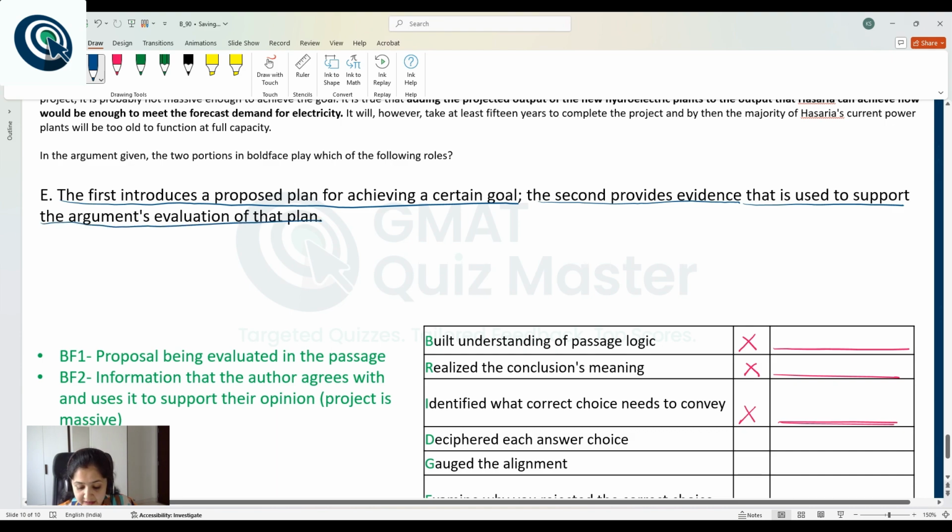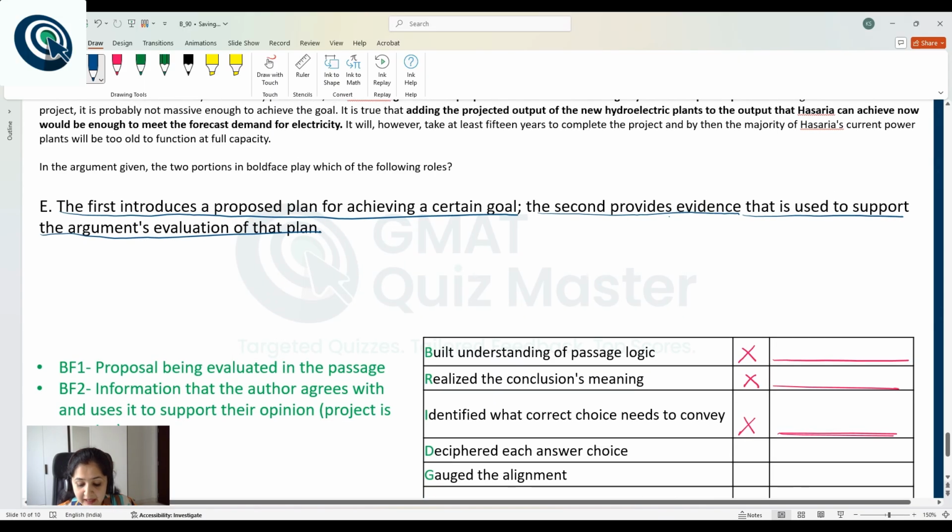So, is that correct? Has the information in Boldface 2 been used to support the argument's evaluation of that plan? Yes, as we discussed, the author uses information in Boldface 2 to support their opinion that the project is massive. So, this choice is the correct answer choice.